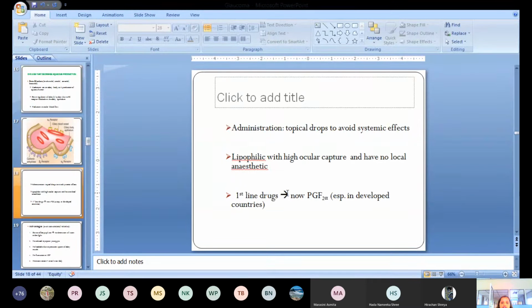So this is the first line drug in case of open angle glaucoma. Previously, from the very beginning, this drug was used as a first line drug. But nowadays, prostaglandin analogs have also come to the market, and they replace these beta blockers. The main drawback of prostaglandin analogs is that they are somewhat expensive, so this drug is regularly used mostly in developed countries.